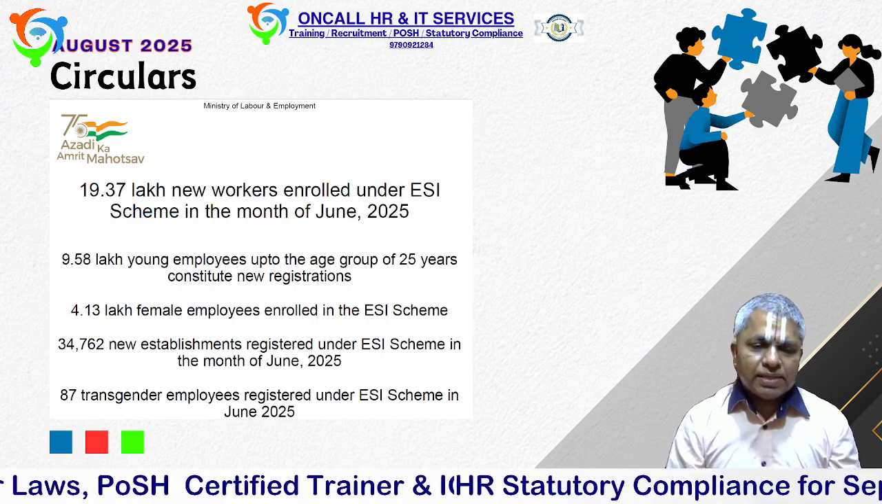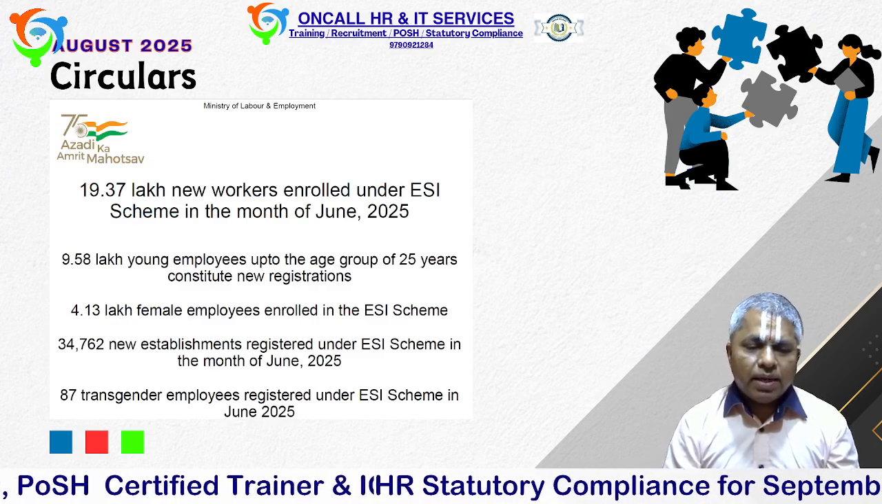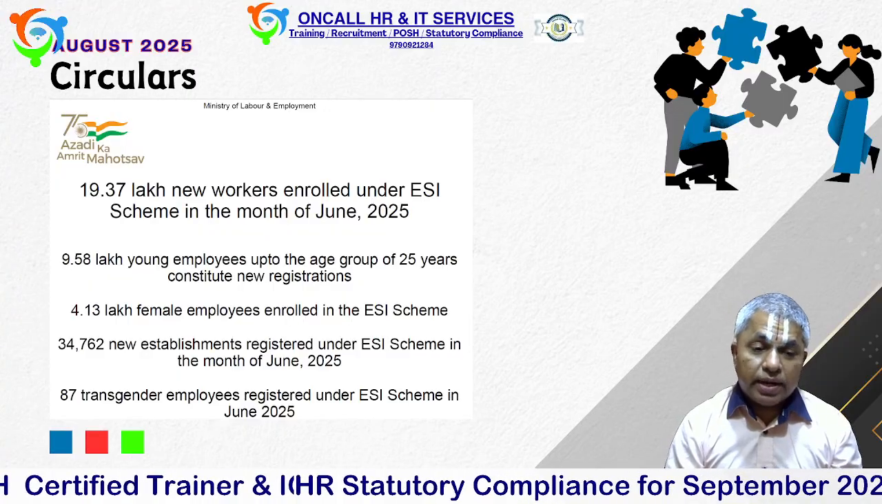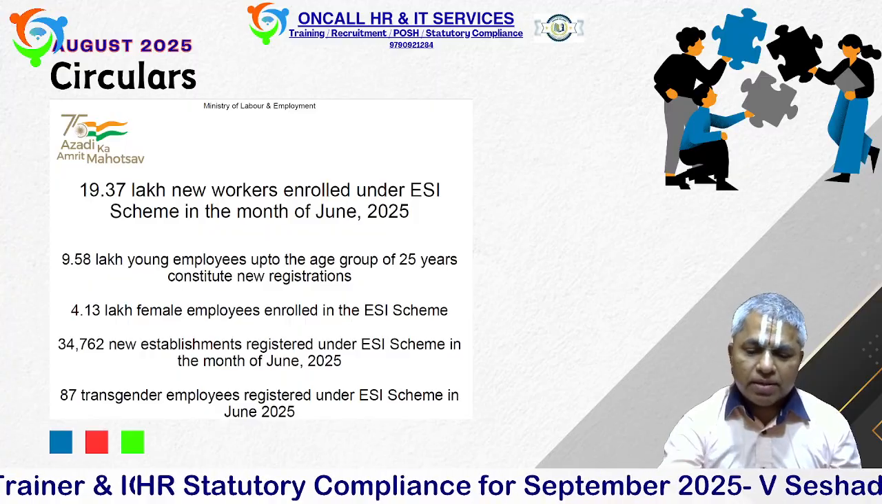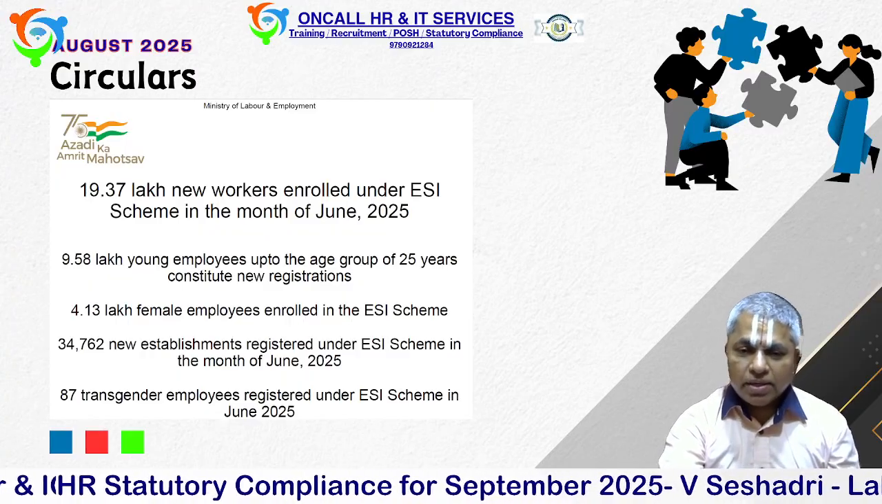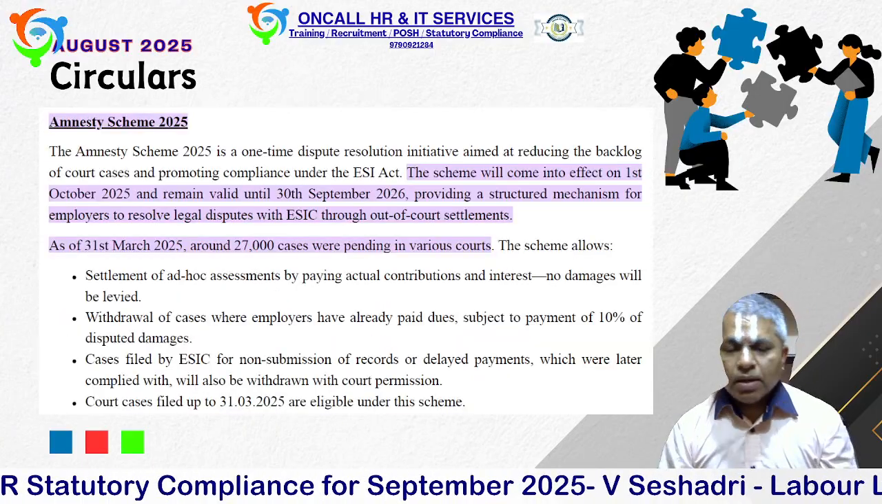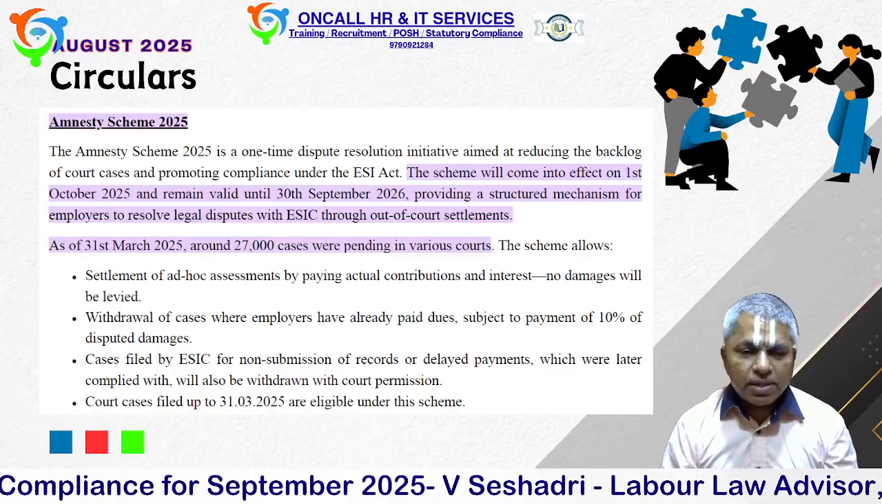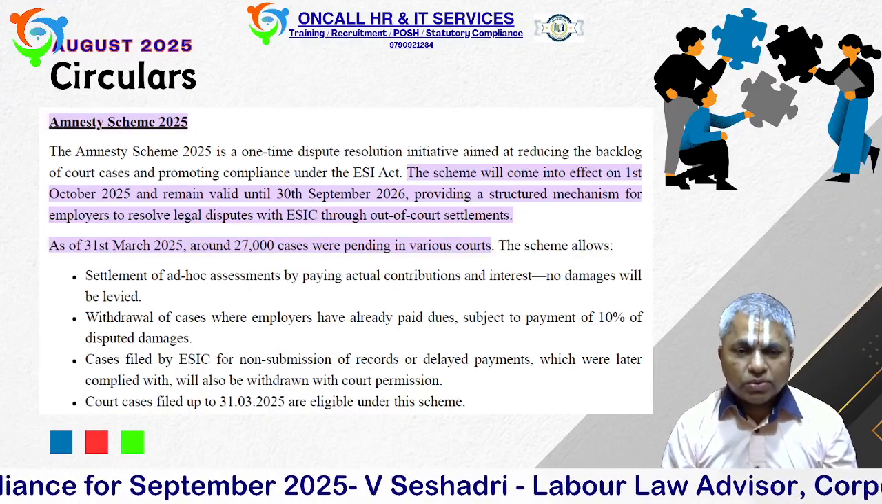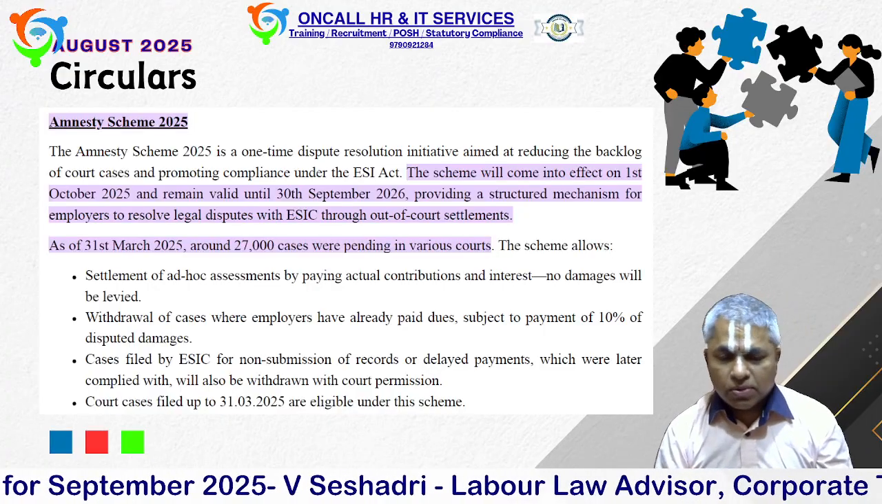And then ESI has given some information. They enrolled 19.3 lakh new workers under the ESI scheme in June 2025. It is great that so many employees were enrolled during June. And ESI has also declared the Amnesty Scheme 2025. The scheme is going to be effective from 1st October 2025 to 30th September 2026.